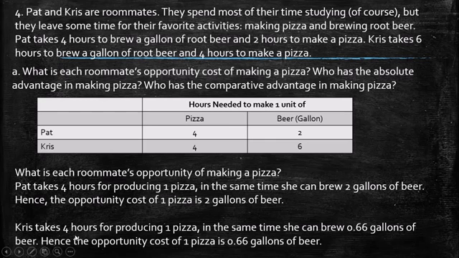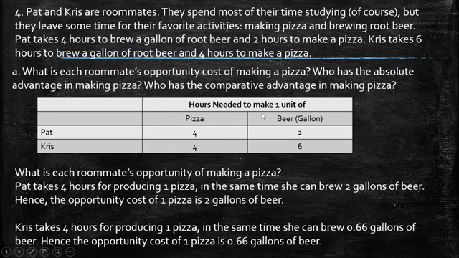Chris takes 4 hours for producing 1 pizza. In the same time, she can produce just 0.66. What does it mean? Because she takes 6 hours for 1 beer.